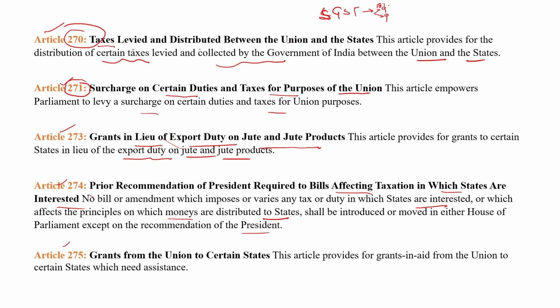So if there is a bill affecting taxation in which states are interested, prior recommendation of the president is required before it is passed in the parliament.